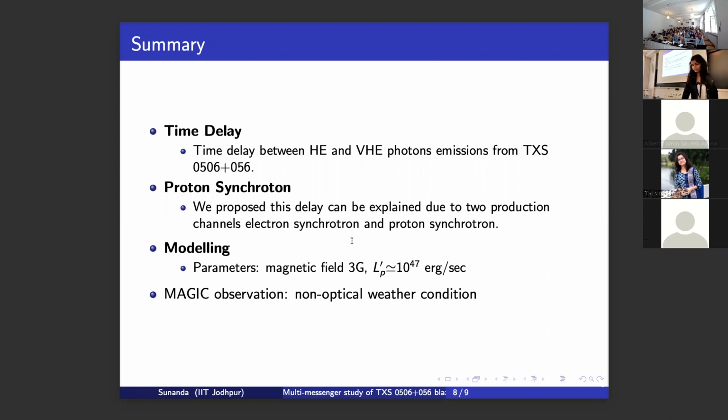For this modeling purpose we have used a single zone model, and in this single zone model we consider injection of the particles. In the initial state, we have assumed there is an electron and proton inside the blob, and then there is an emission.